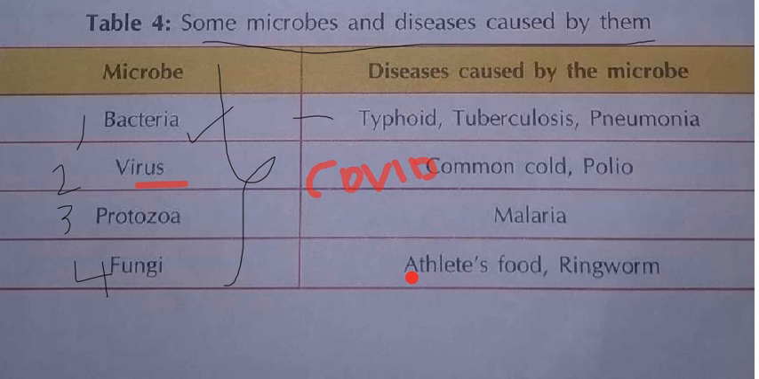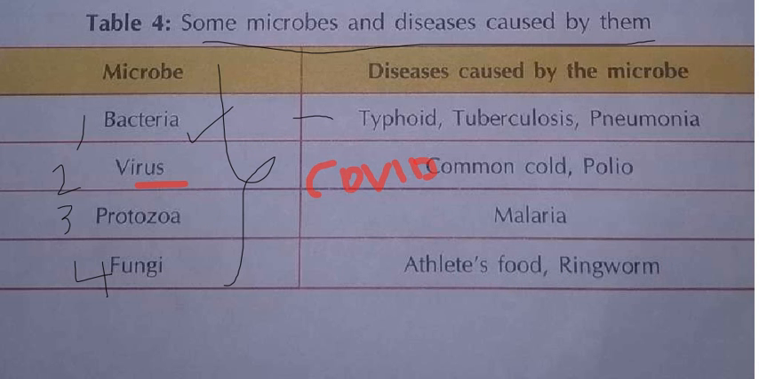Athlete's foot and ringworm. Athlete's foot means what? Ringworm means what? You all know, it is like a skin infection. Similarly, this one is also like that only, we will get rashes. Okay, these four are the very harmful microbes. Because you should learn this table perfectly.